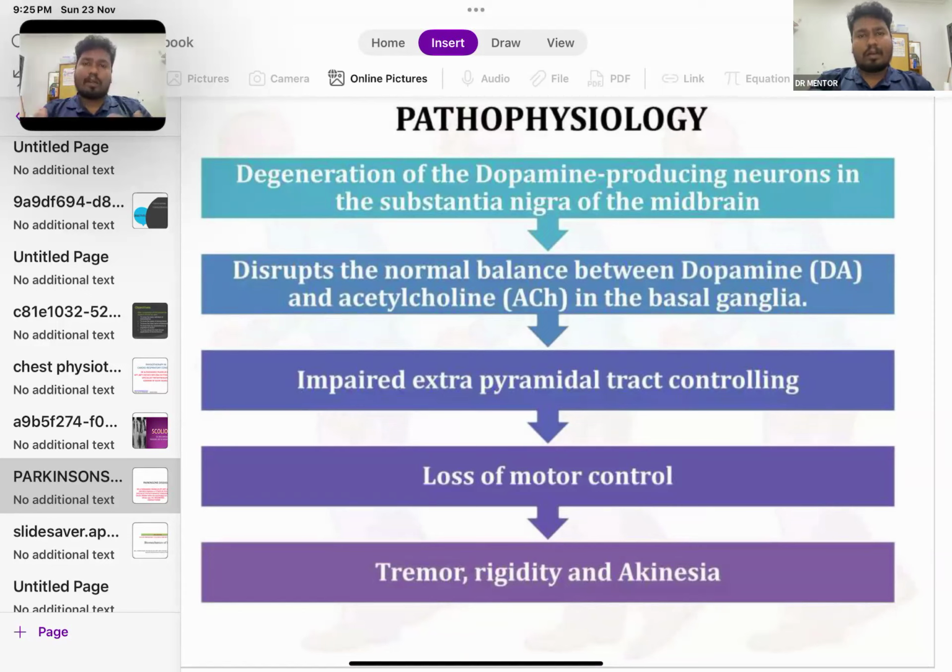How does a condition like this come to us, and what is behind it? Physiology means the normal mechanism of what our visceral organs are doing. Pathophysiology means, if you are focusing on a condition, what is the exact pathology happening inside our body. So: degeneration of dopamine producing neurons in the substantia nigra of the midbrain. That disrupts the normal balance between dopamine and acetylcholine in the basal ganglia.